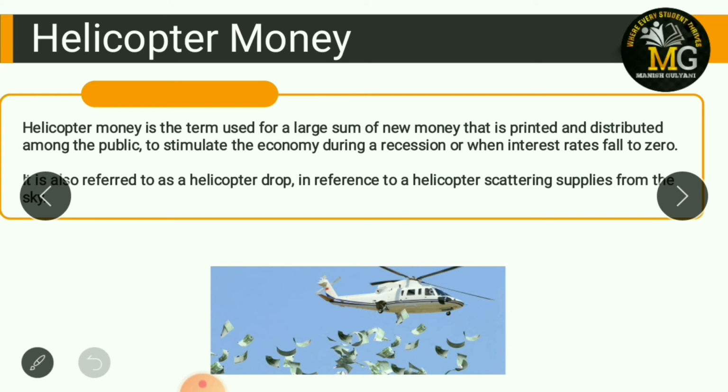This term is used for the lump sum of new money that is printed and distributed among the public to stimulate the economy during a recession, when interest rates fall to zero, when income decreases, in a bear market and recession, when the economy is going in a downward state. Then the central government requests the RBI to issue new currency and provide it to the public so that economic development will move upward. So that currency is known as helicopter money.